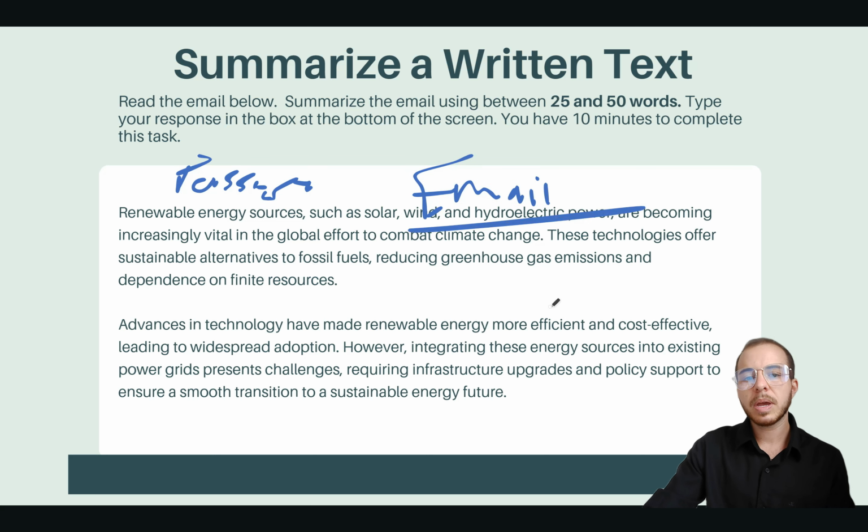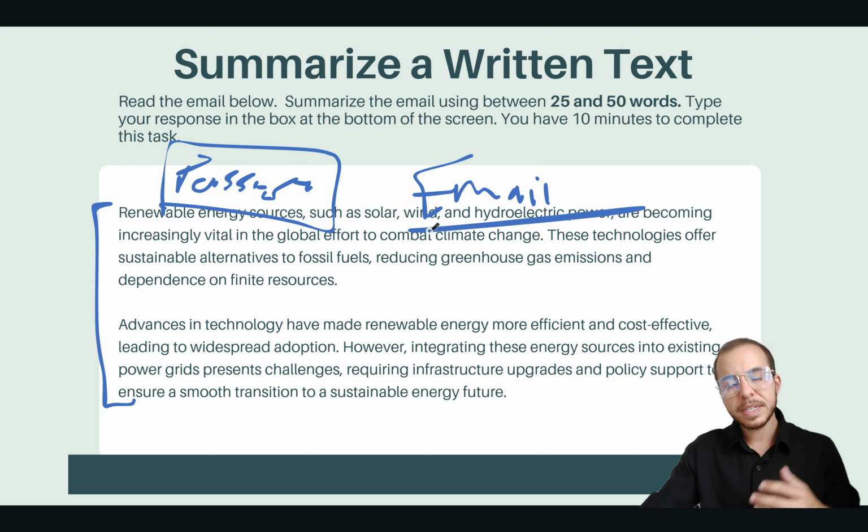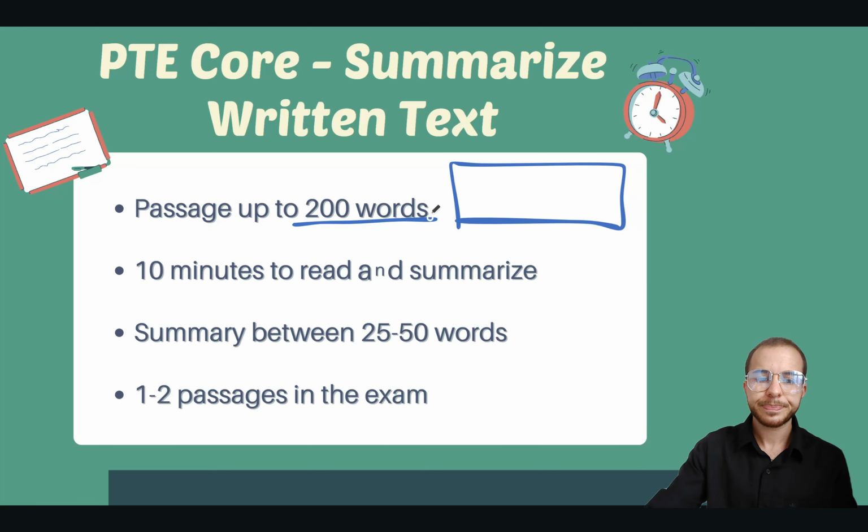Honestly, I find that the emails are easier because we are very familiar with reading emails. The passage is going to look more like a textbook analogy or some type of description. Here we see this one's about renewable energy. So there is no exact form in which it will be presented, but these are the 2 most common.